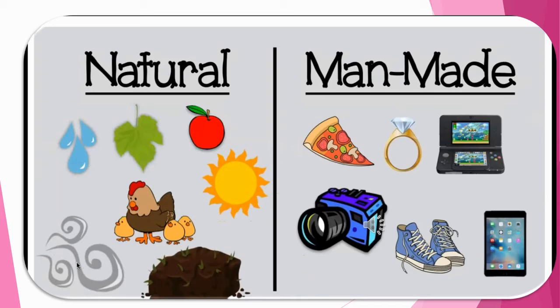We use many things in our daily lives. Some of them we get from nature, while some are made by man. All those things which we get from nature are called our natural resources. The things which are made by man are called man-made resources.